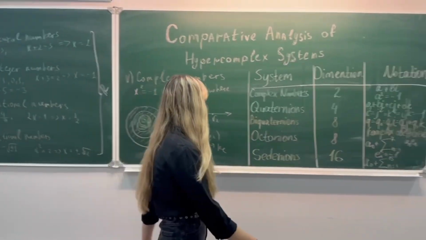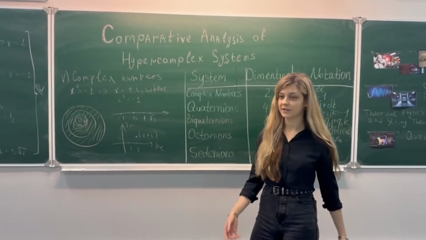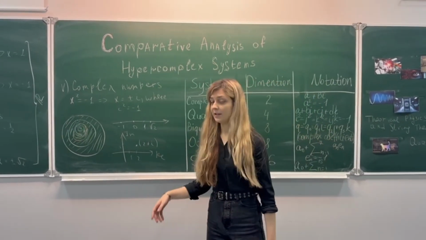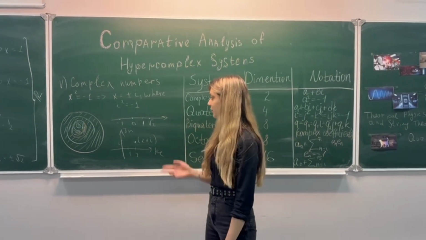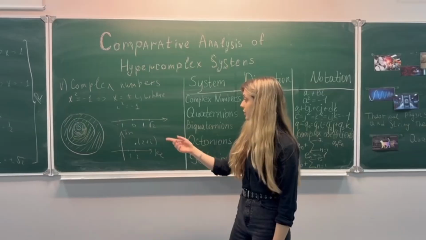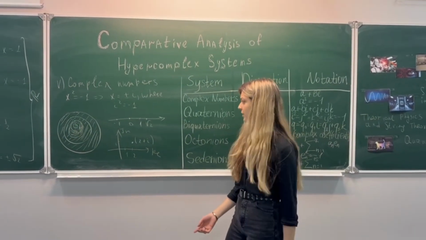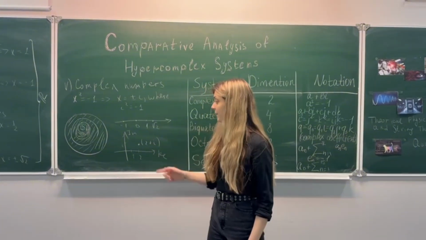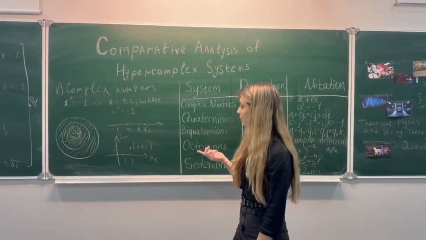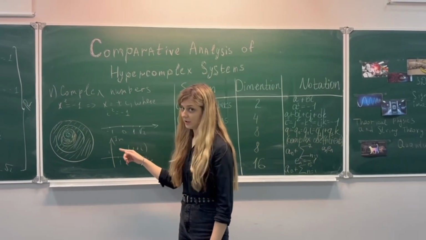Then, for complex numbers, if you have the equation x squared is equal to minus 1, we know that x is equal to plus minus i, where i squared is equal to minus 1, it is by definition. So we know that all real numbers we can imagine on the line. For example, -1, 0, or the square root of 2. But what about complex numbers? We can imagine them on the plane, where we have the real axis and imaginary axis. For example, the number 2 plus i is 2 on the real axis and i on the imaginary axis.